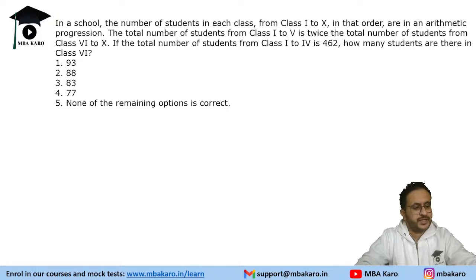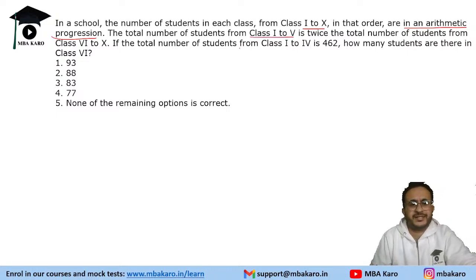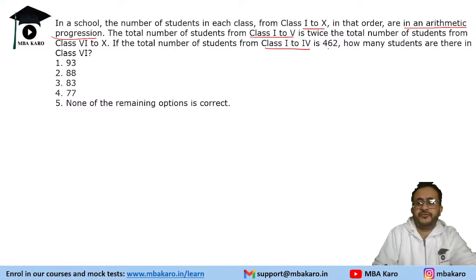So let's see. This says in a school the number of students in each class from class 1 to 10 in that order are in arithmetic progression, and the total number of students from class 1 to 5th is twice the total number of students from class 6th to 10th. It further says the total number of students from class 1 to 4 is 462.